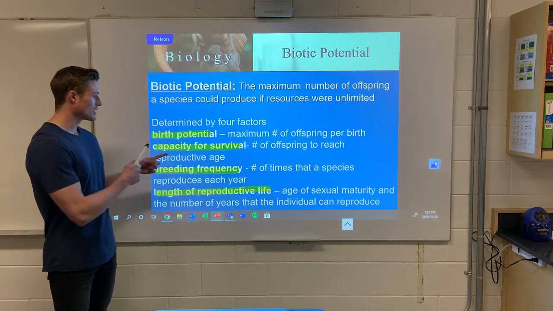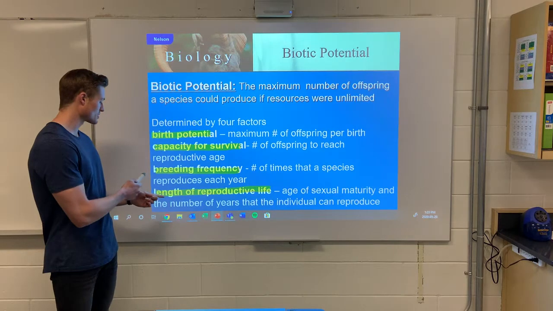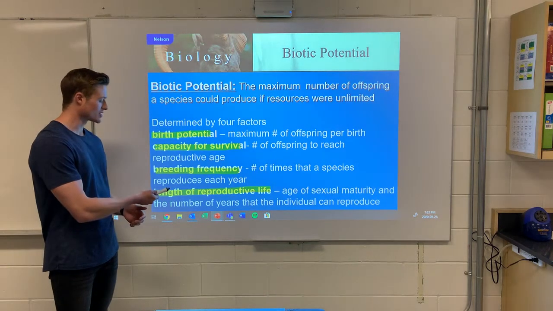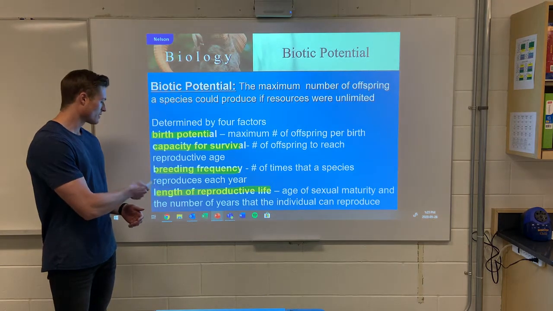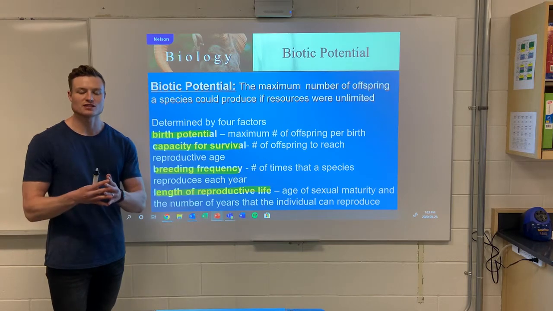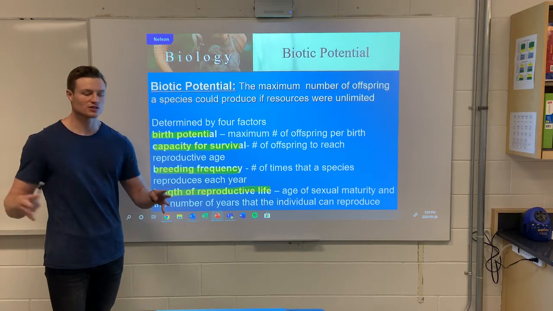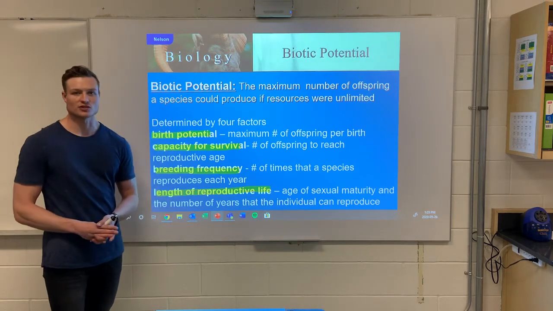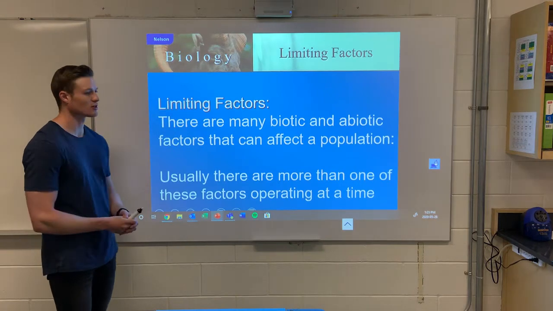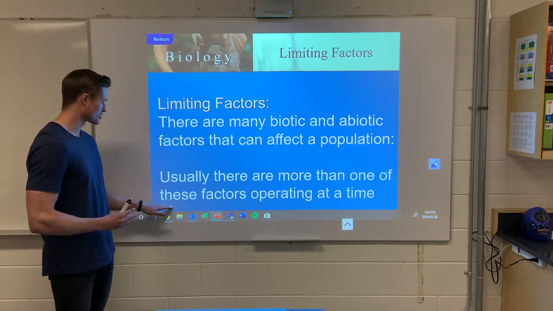Breeding frequency: how many times a year will the species reproduce? And finally, the length of reproductive life. So when does the organism reach sexual maturity, and the number of years that the individual can reproduce for? You factor all of these things together, and essentially, if resources were unlimited and there were no restrictions, what would be your biotic potential? That's kind of what I'm getting at. But as we know, there are restrictions. There are things called limiting factors. We have factors that limit the growth of the population.